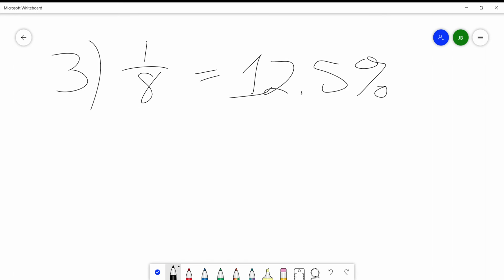1 divided by 8 equals 0.125 in decimal form, which is 12.5%.